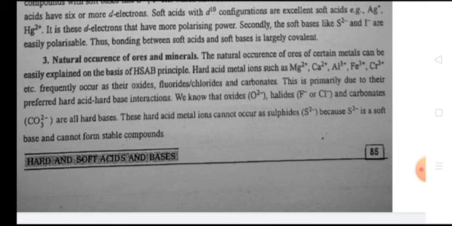Third, natural occurrence of ores and minerals. The natural occurrence of ores of certain metals can be easily explained on the basis of the HSAB principle. Hard acid metal ions such as Mg2 positive, Ca2 positive, Al3 positive, etc., frequently occur as their oxides, fluorides, chlorides, and carbonates. This is primarily due to their preferred hard-hard base interaction. We know that oxides, halides, and carbonates are all hard bases. These hard acid metal ions can't occur as sulfides because S2 negative is a soft base and can't form stable compounds.